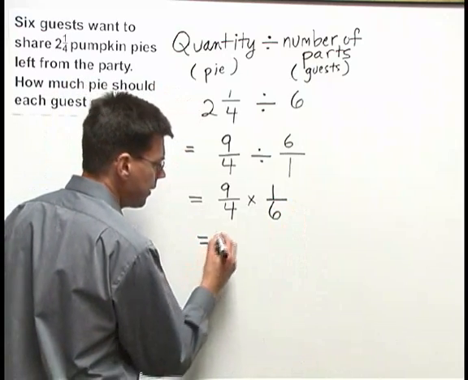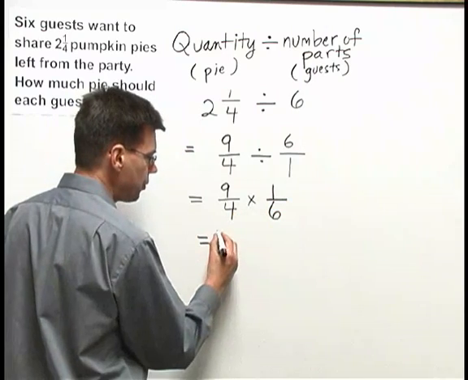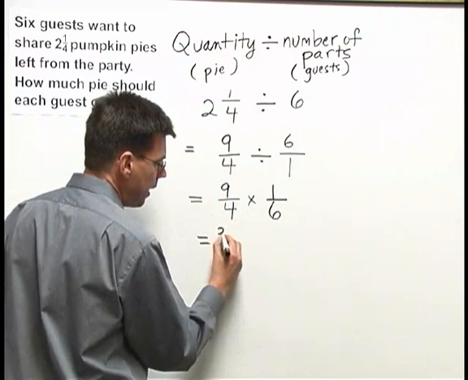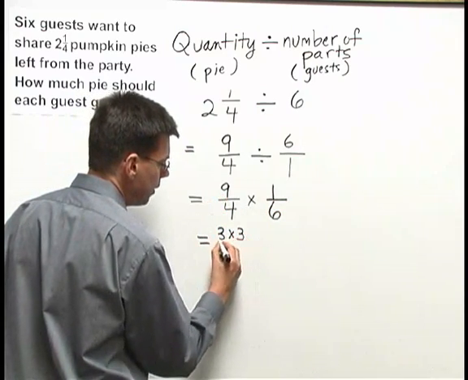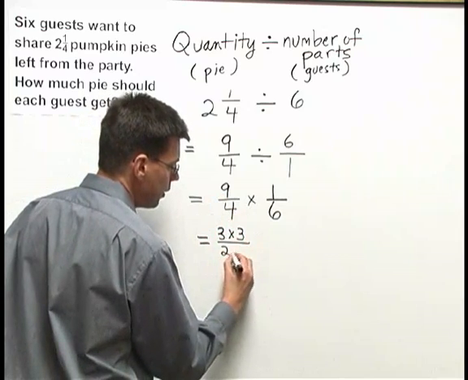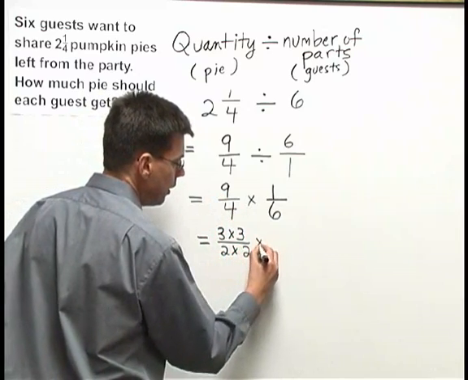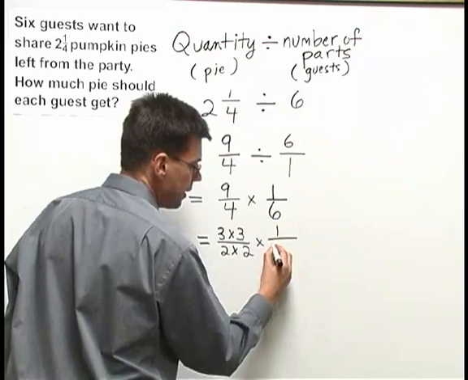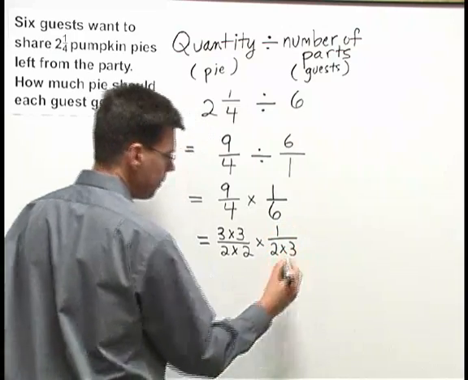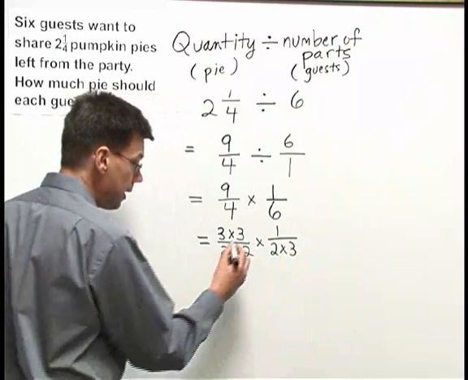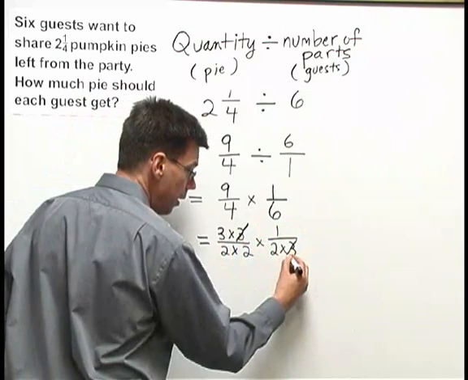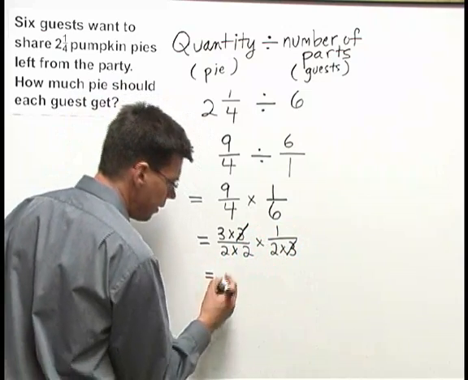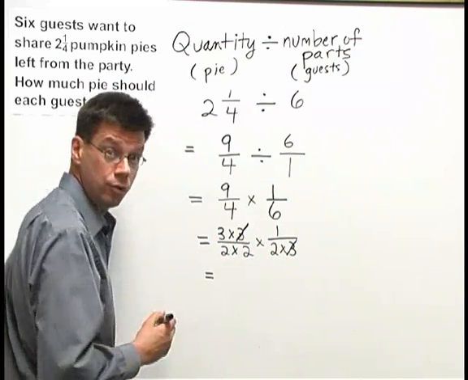There's some canceling I can do here before I go ahead and multiply. If I break down 9 as 3 times 3, over 4 is 2 times 2, times 1/6 is 2 times 3. I notice that I can cancel a factor of 3 above and below. I think that's all the canceling I can do here.